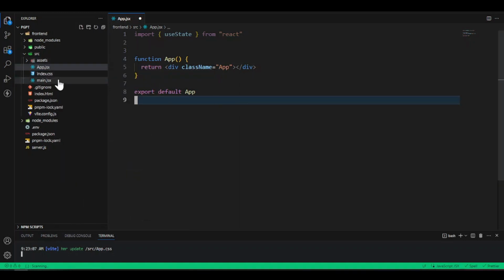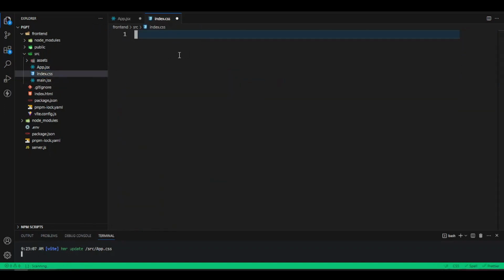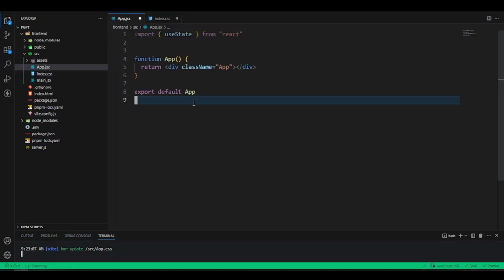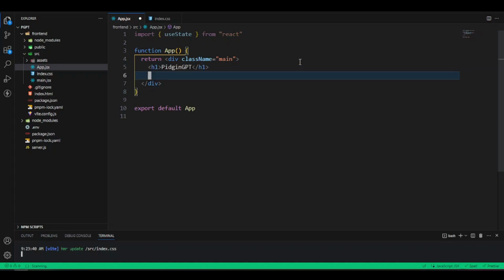So now we just get this app and we get the index. The index.css, make we clean all this. We go replace all the CSS in a bit. I go just copy the code, paste now, I go show now. So make we come here into the app.jsx. I would like to change them to a class. Make we just give this class name main, and we go use these classes to style our CSS and all those kinds of things. That's not all we use these class names for here. But for inside this div here, make we just say we want a h1. After we don't write that h1, make we just say we want a div, and we want this div make it get a class of logo.